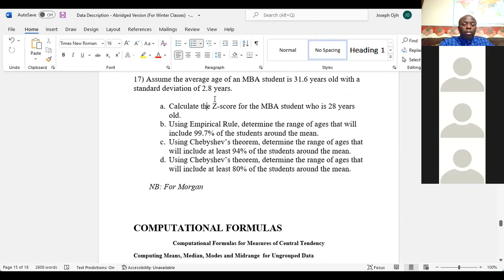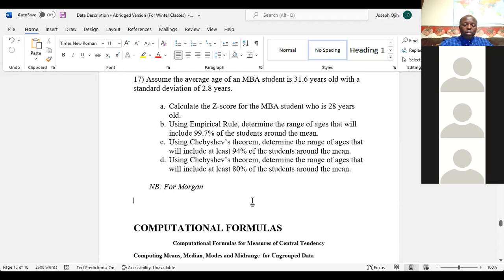Calculate the Z-score for the MBA student who is 28 years old. Using the empirical rule, determine the range of ages that will include 99.7% of the students around the mean. Then using Chebyshev's theorem, determine the range of ages that will include 94% of the students around the mean. Last, using Chebyshev's theorem, determine the range of ages that will include 80% of the students.